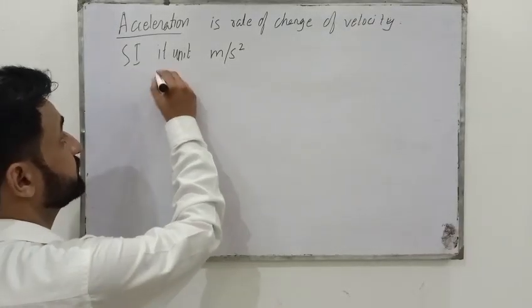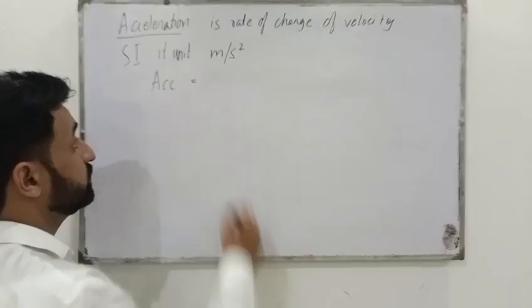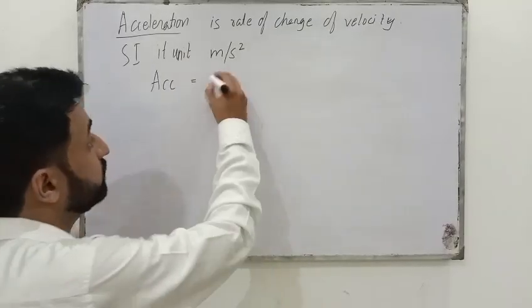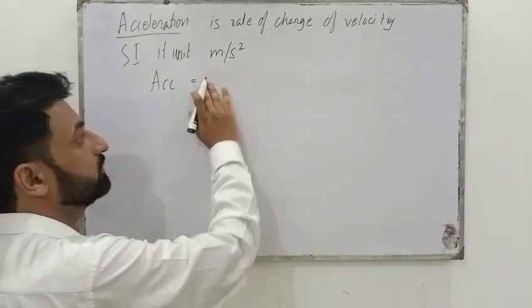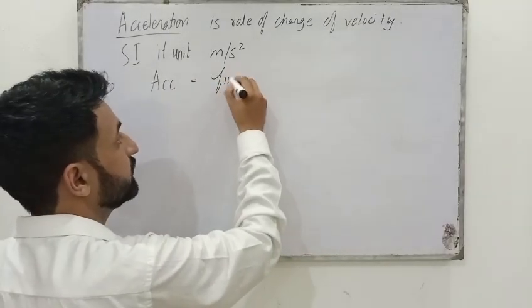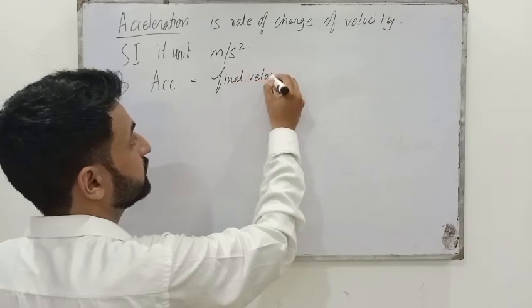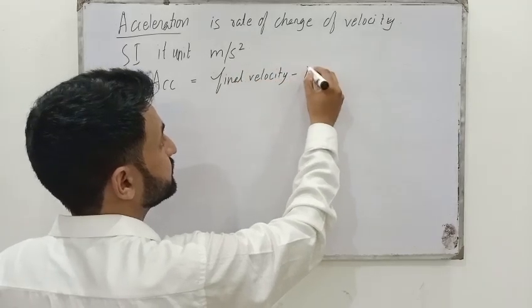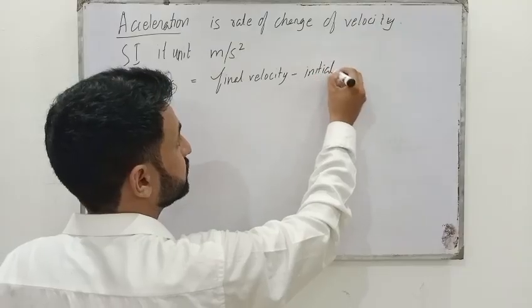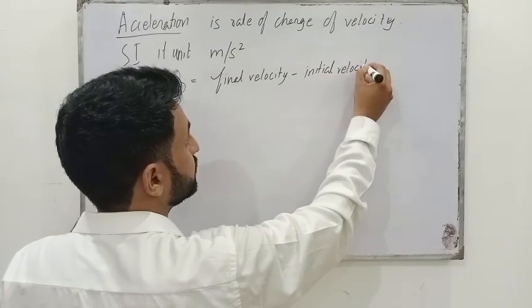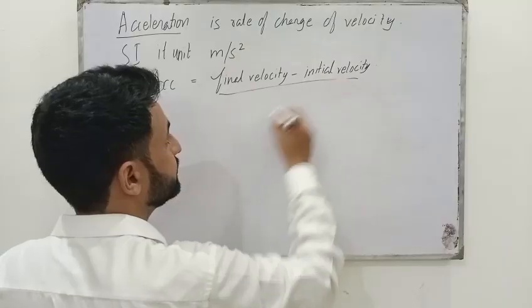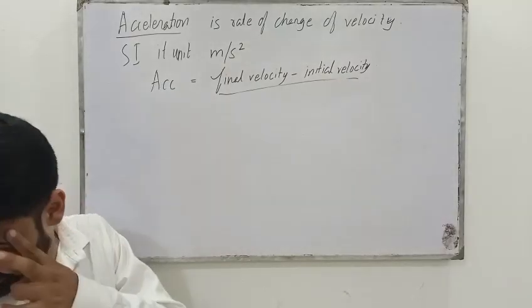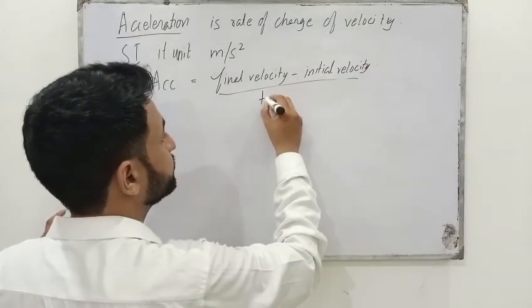So acceleration is equal to final velocity minus initial velocity divided by time.